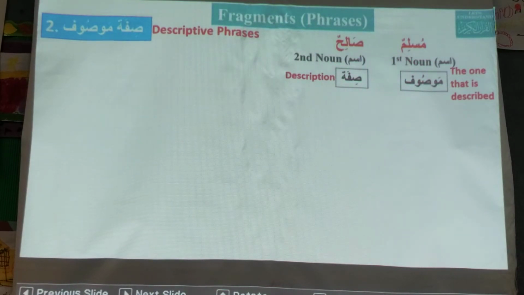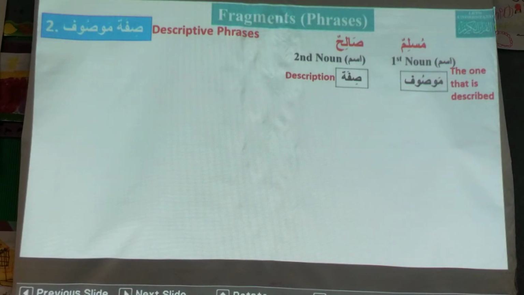In Urdu we call it sift, but it is not sift, it is sifat. Sifat, because sifa is a description, an adjective, it is the quality of something. Mawsuf is the one who is described. Okay? That is sifa Mawsuf.